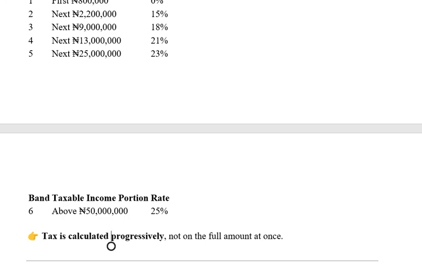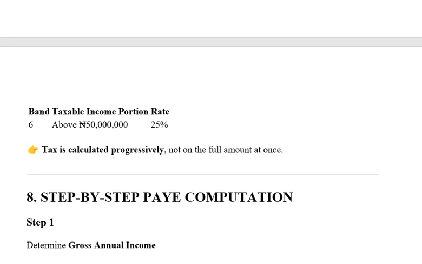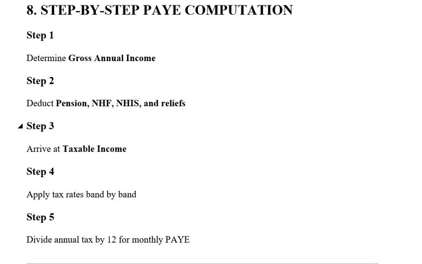I will check, but I think there's a mistake somewhere here. But I know that above 50 million is 25%. Okay, yes, between 25 million to 50 million, you are paying these. That's how it is, please. So understand that, and then we apply it. So the taxes are actually calculated progressively. Summarily, understand that these are the steps to follow.